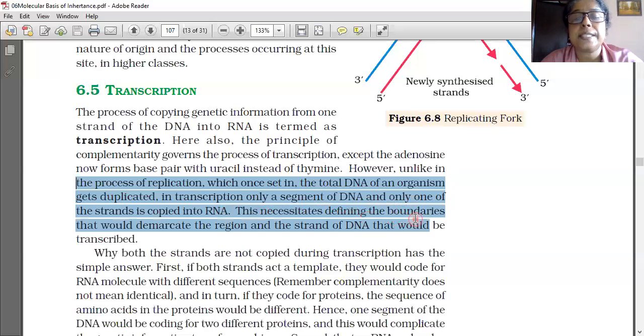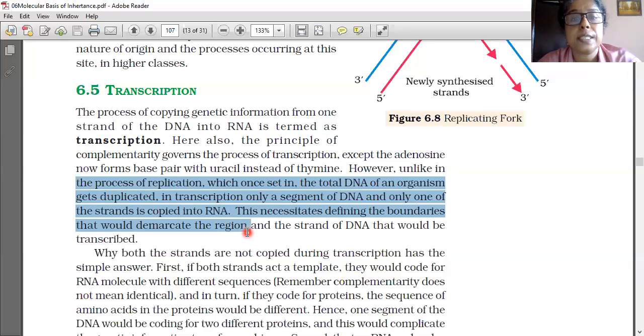This necessitates defining boundaries that would demarcate the region. So there is a boundary. Only one segment participates, which means that a segment should have two boundaries, a starting point and an ending point. So this necessitates defining the boundaries that would demarcate the region and the strand of DNA that would be transcribed.